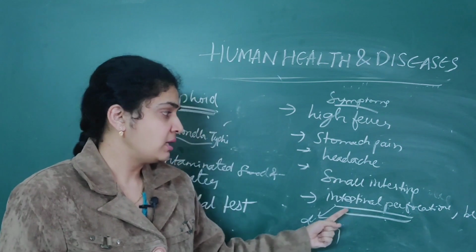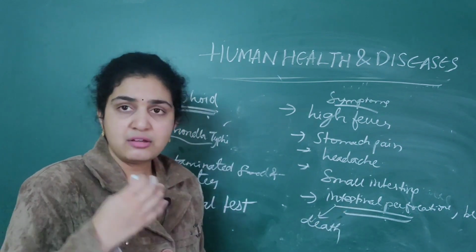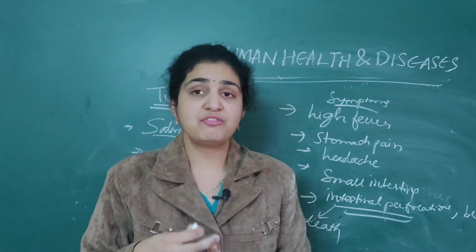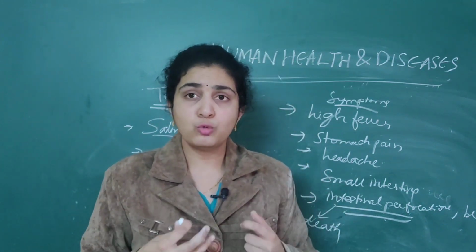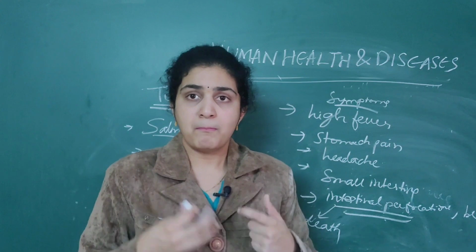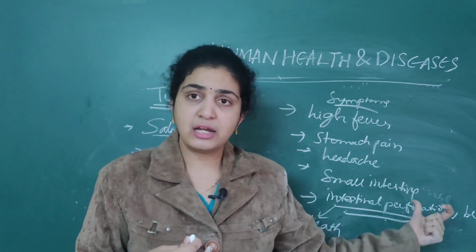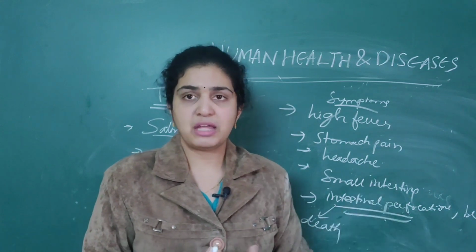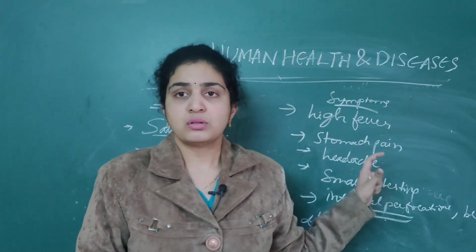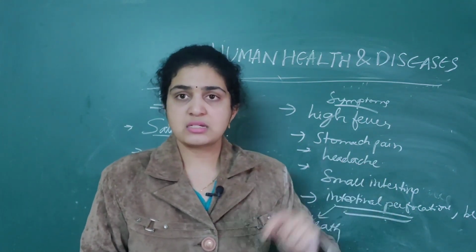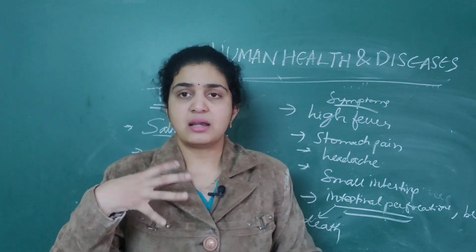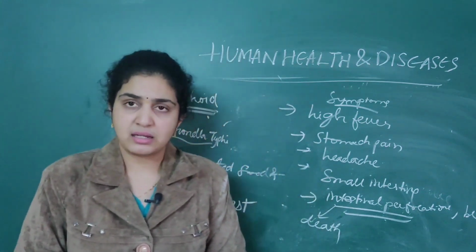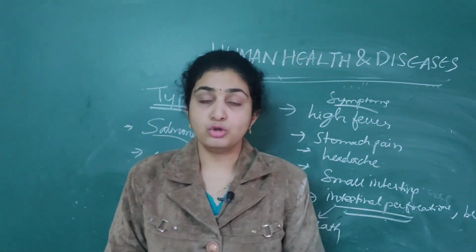This disease can normally be cured, but if numerous organisms multiply there, some may migrate to the brain or cause intestinal perforation, and it may cause death. So this is about the first bacterial disease. In the next class, we will continue with the second bacterial disease, pneumonia.